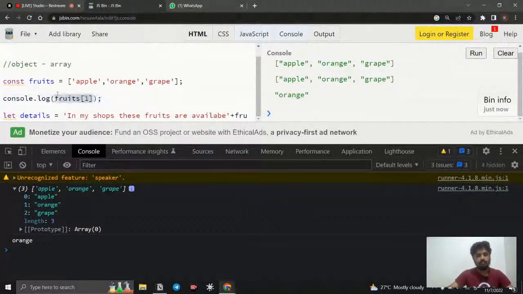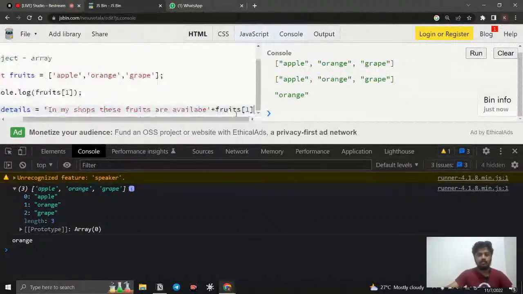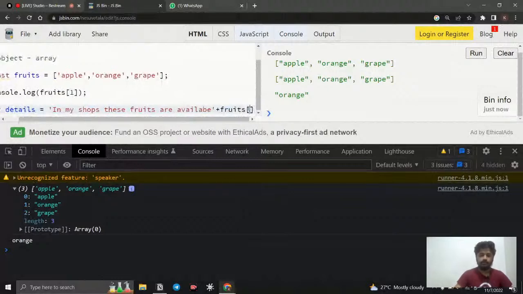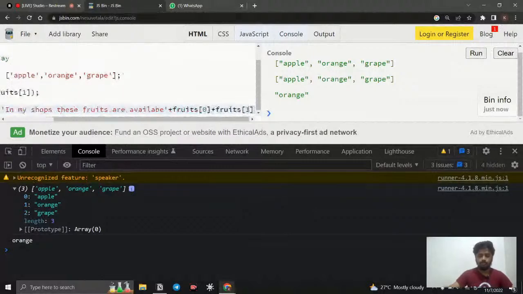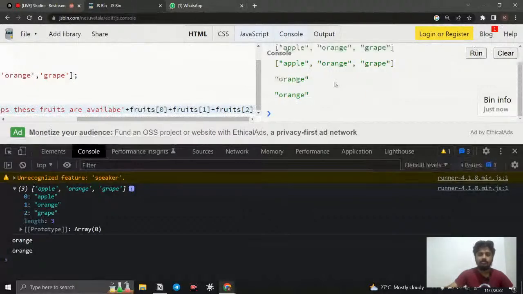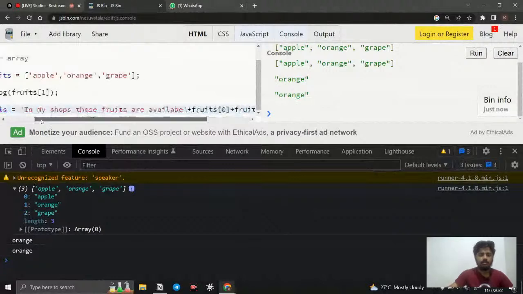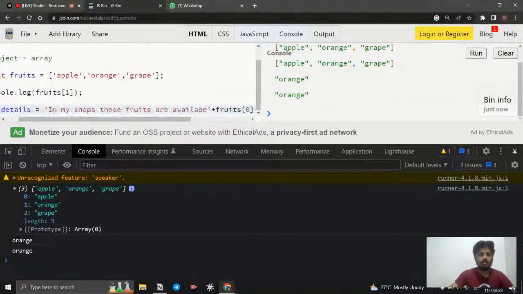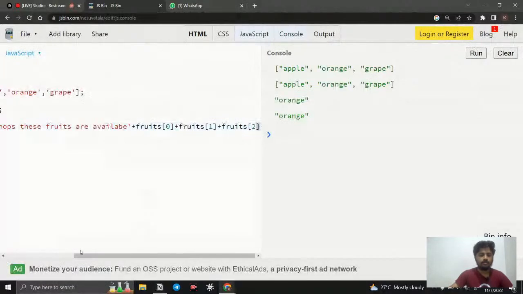I copy this and paste it here with 0, then plus again with 1, and plus with 2. Like this, and I run it. You can see nothing. Right now we have only created the variable, so I need to log it in the console.